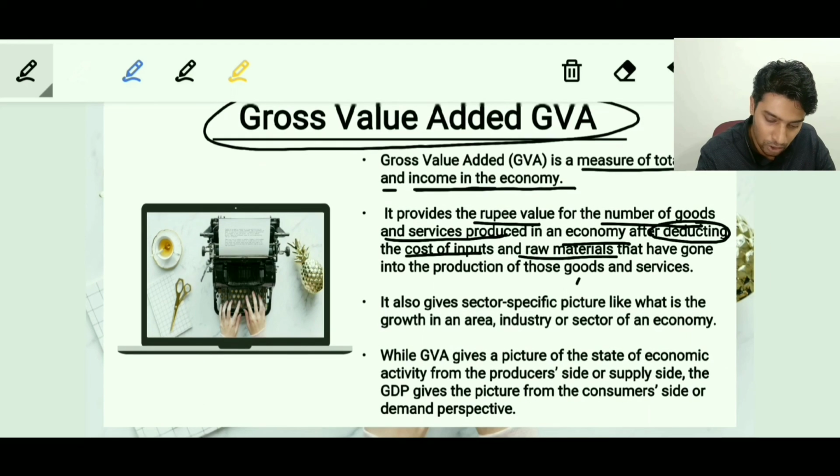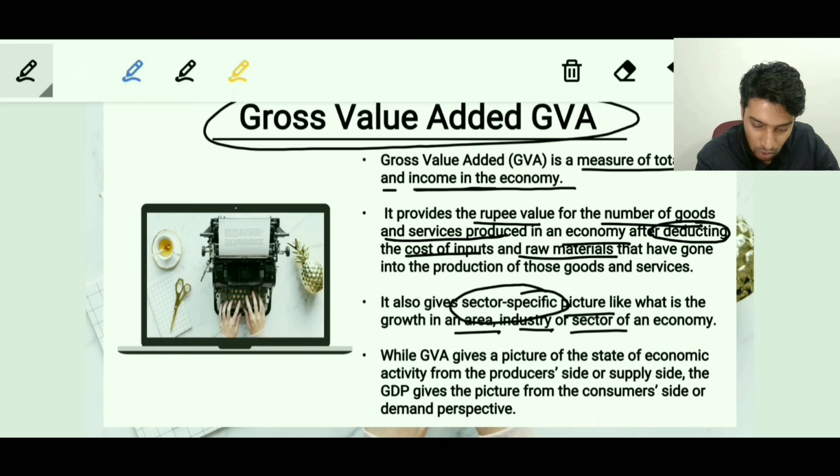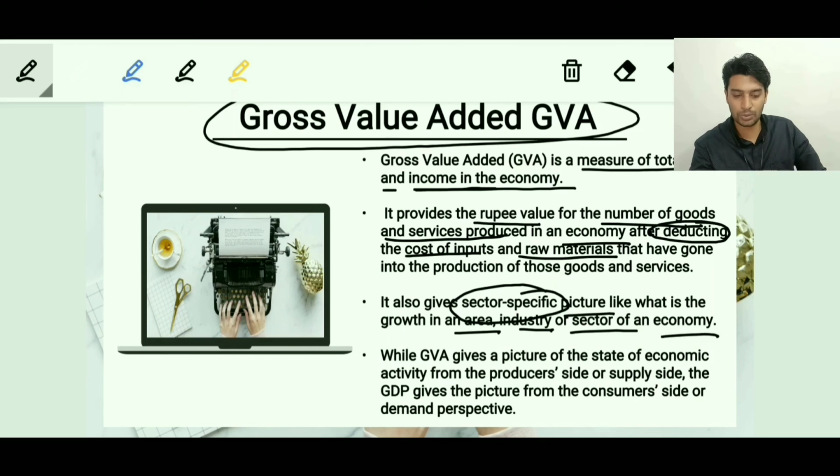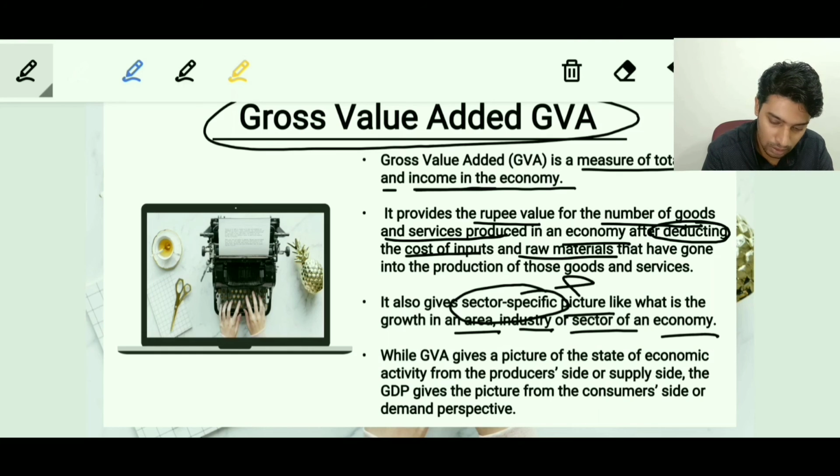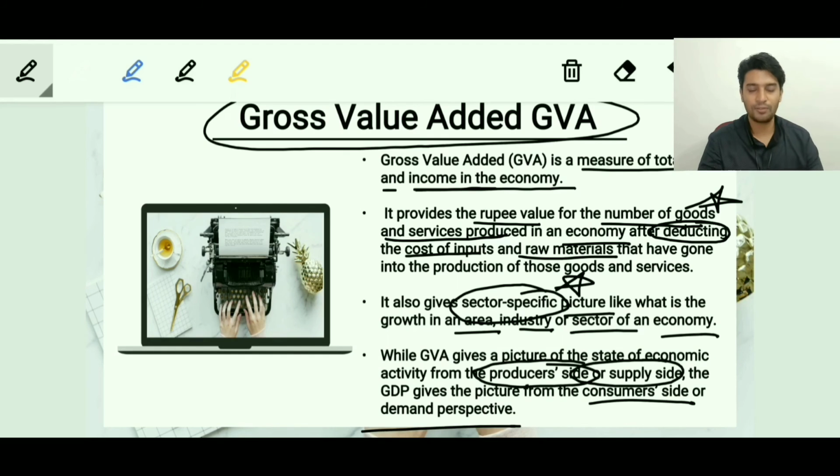Moving on to the next point. It also gives a sector specific picture, like what is the growth in an area, an industry or a sector of an economy. That's something to be appreciated about GVA. Besides, remember these two things, it also deducts the cost of inputs and raw materials. And the last point: while GVA gives a picture of the state of economic activity from the producer side or supply side, the GDP gives the picture of the economy from the consumer side or the demand side.